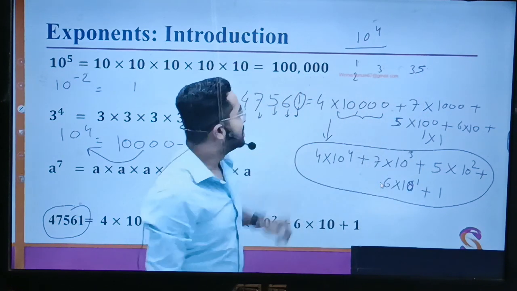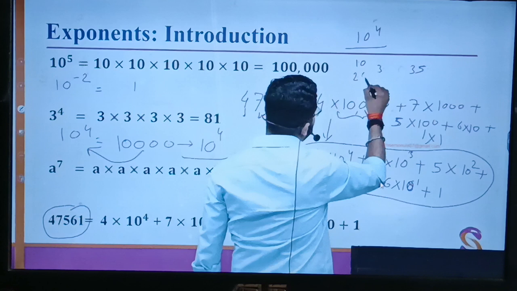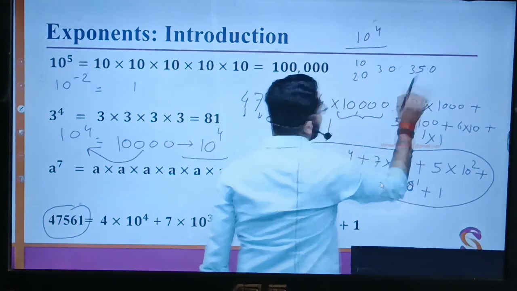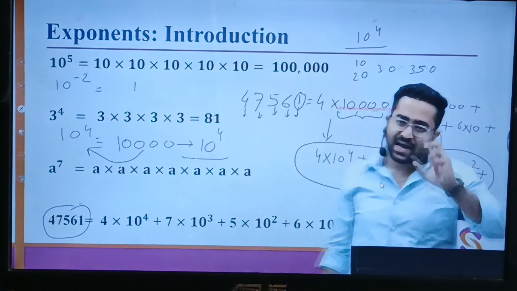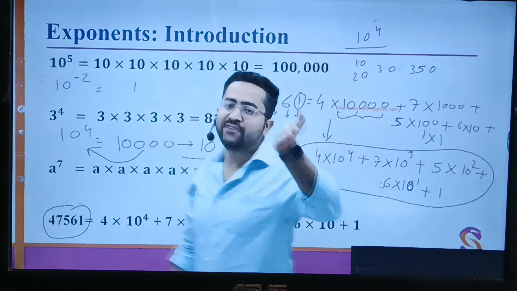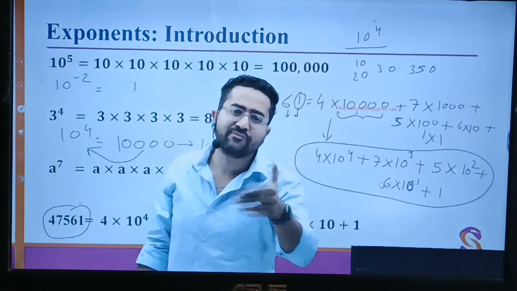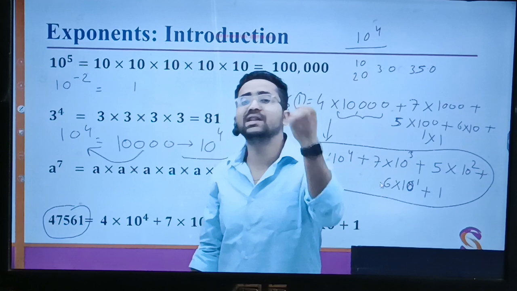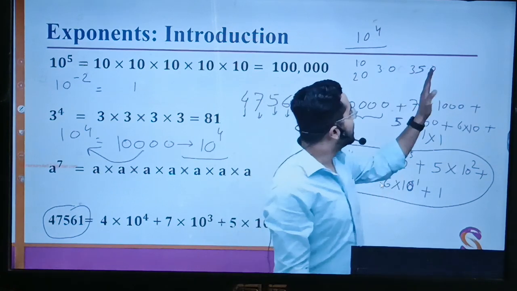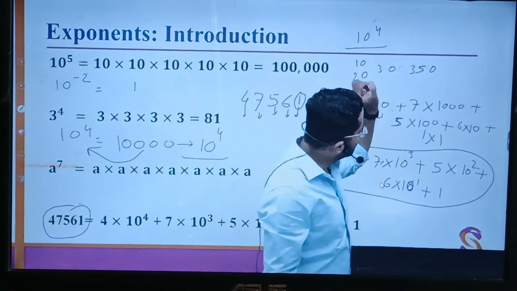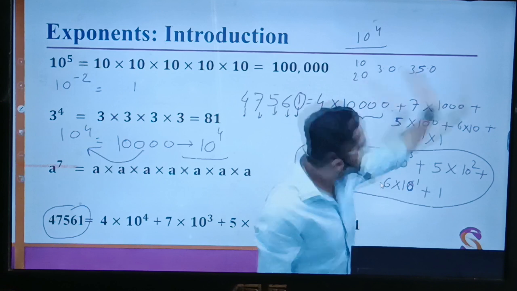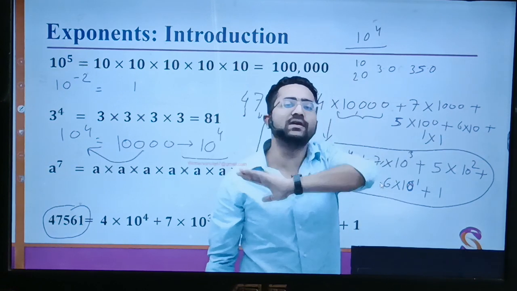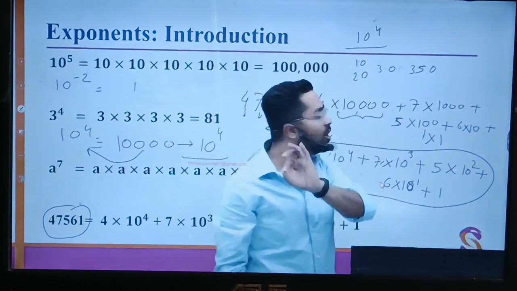It is like this: 1.0, 2.0, 3.0, 35.0, 35.00, 35.000. Everything is the same, because if I put any number of zeros after the decimal, that doesn't count. There will not be any change.